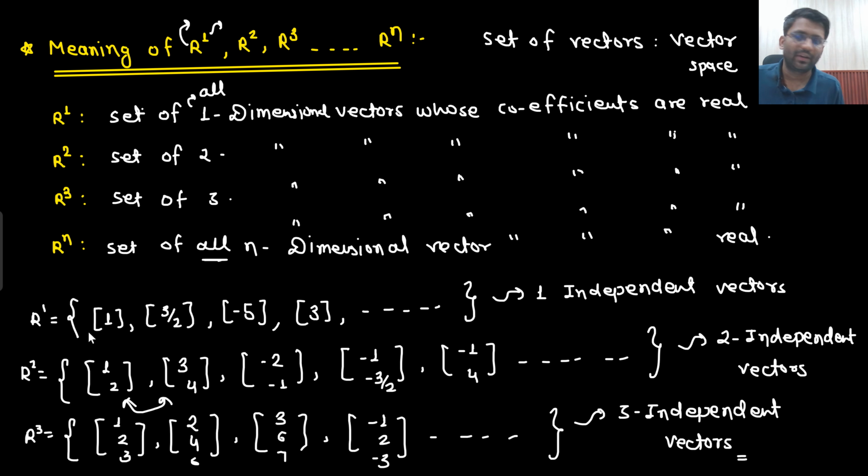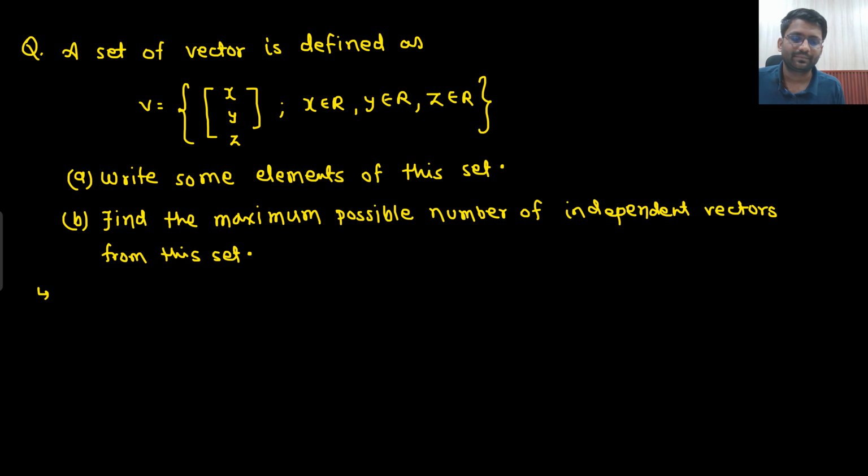In R2 I will have 2 independent vectors. In R1 I will have 1 independent vector. That's for sure, because it is a set of all possible 1-dimensional vectors. Right? Understandable? Let's solve this question. A set of vectors is defined as V = (x, y, z), x belongs to R, y belongs to R, z belongs to R. So what is V? Can you let me know what is V? V is nothing but R3 only. X, Y, Z all are real. So V is nothing but R3.